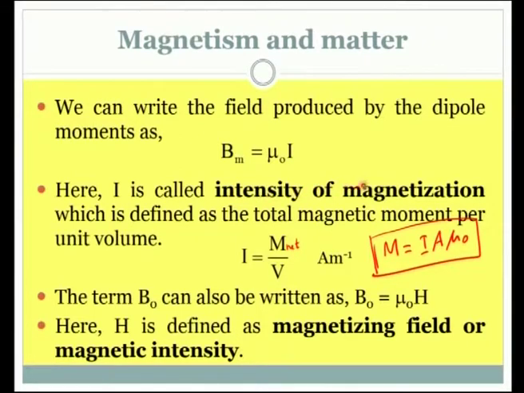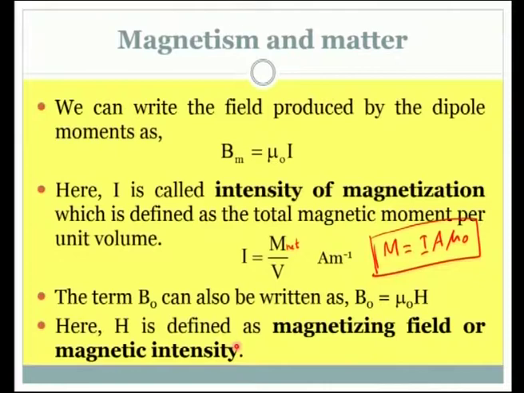The intensity of magnetization is represented by I here, or it is simply magnetization, but magnetic intensity is a different quantity, it is represented as H. Though they sound similar, intensity of magnetization and magnetic intensity have different meanings. So, we cannot interchange the terminologies. We have to carefully use the terminologies as far as these two quantities are concerned.